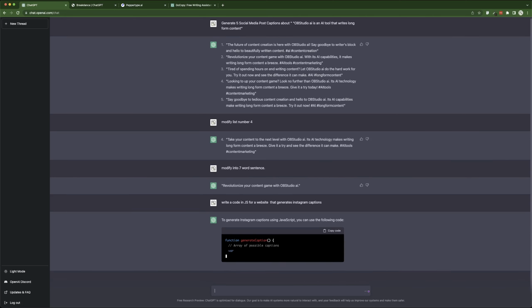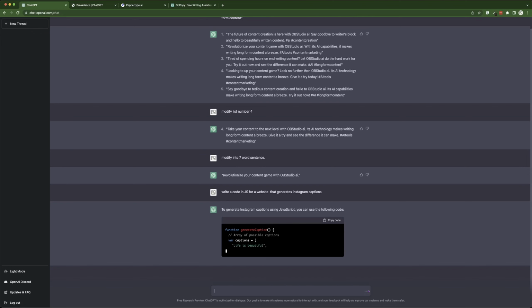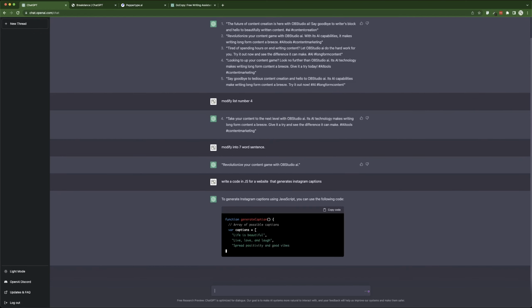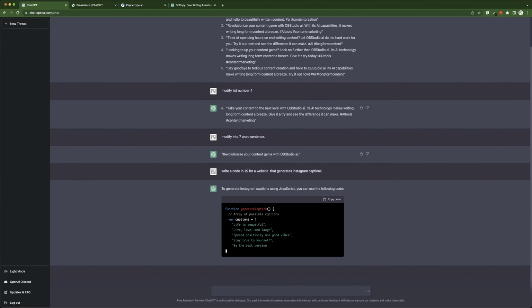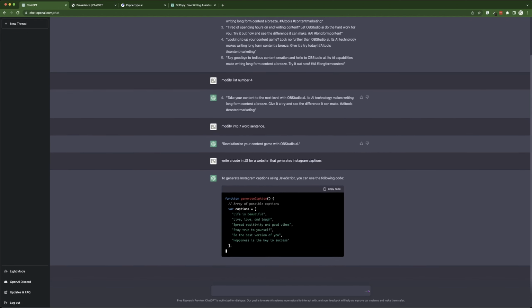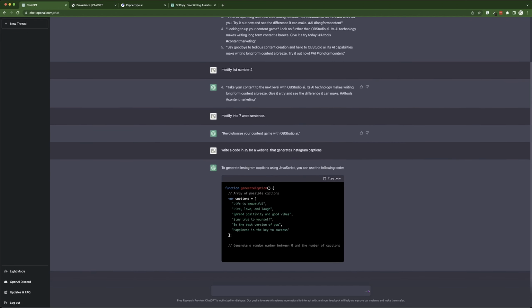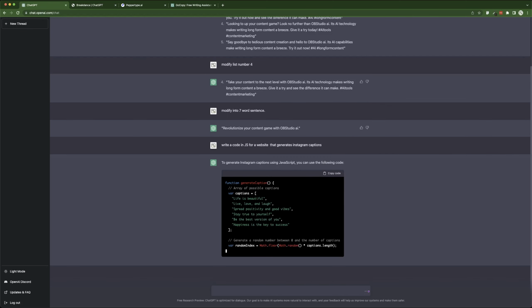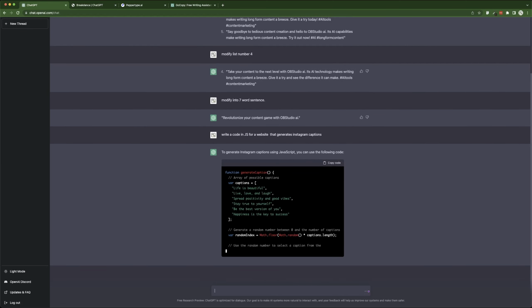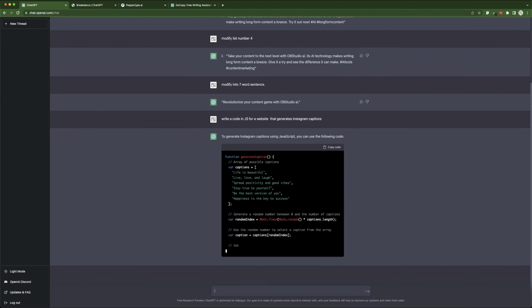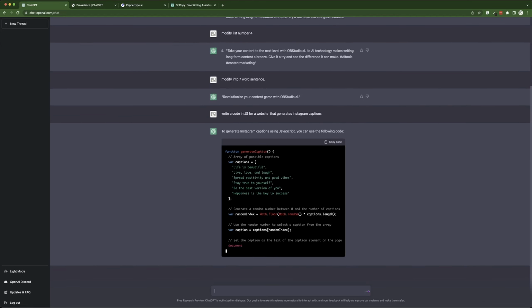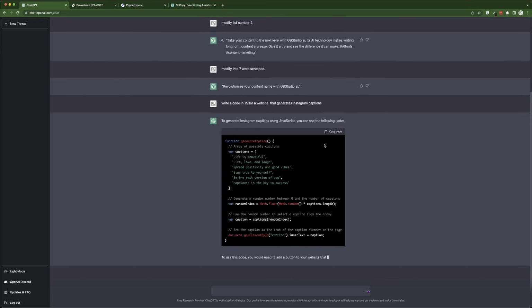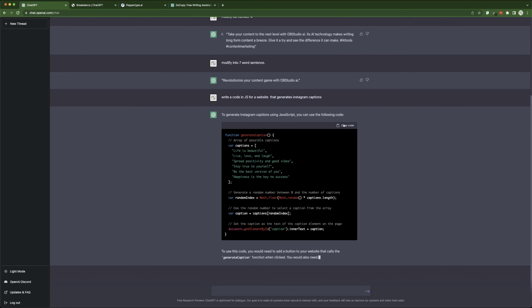As you can see, now it is giving you the code to really do that. So you can see that it is writing out this code that is going to make Instagram captions for us.